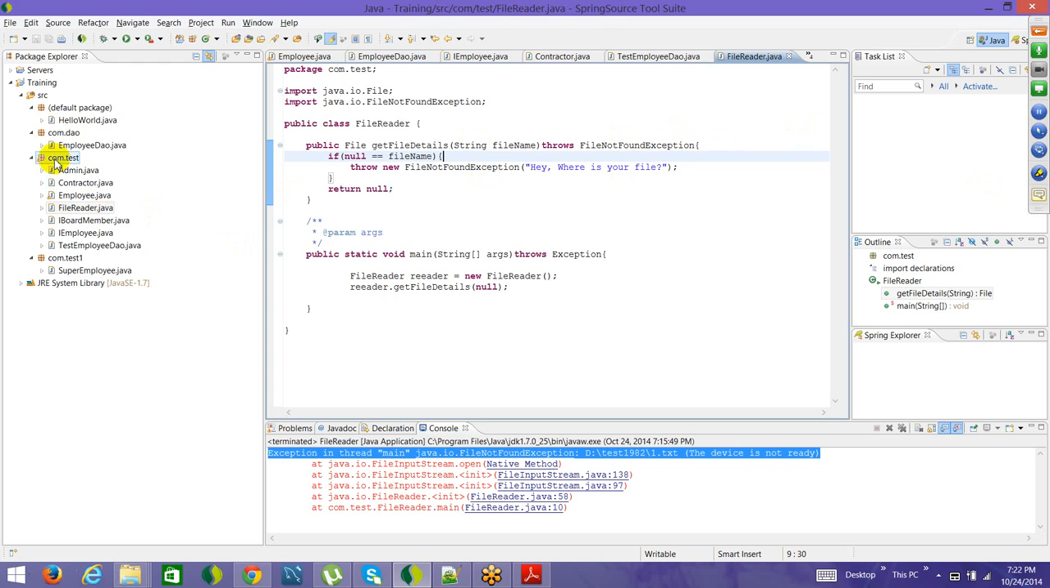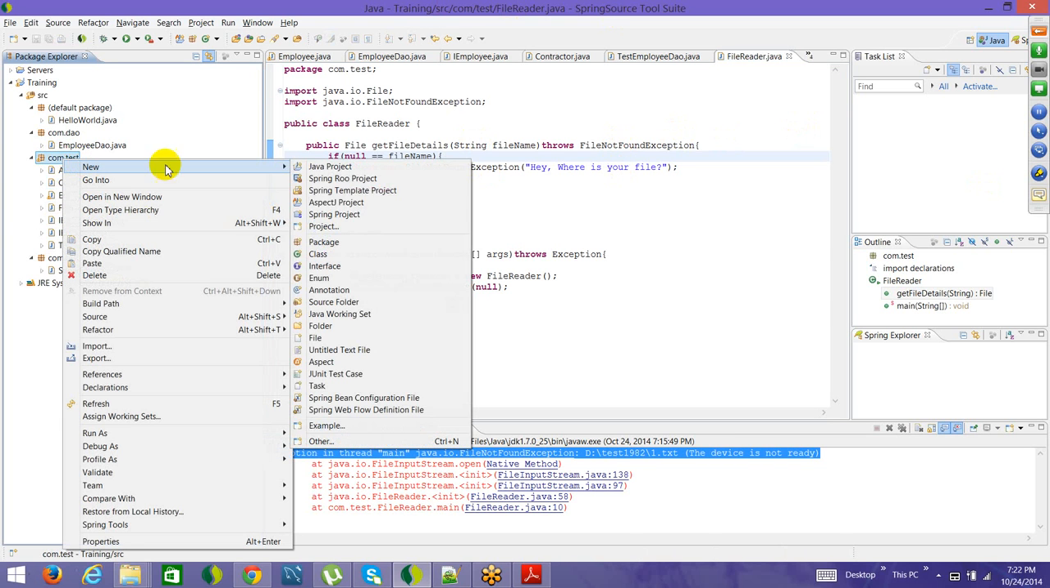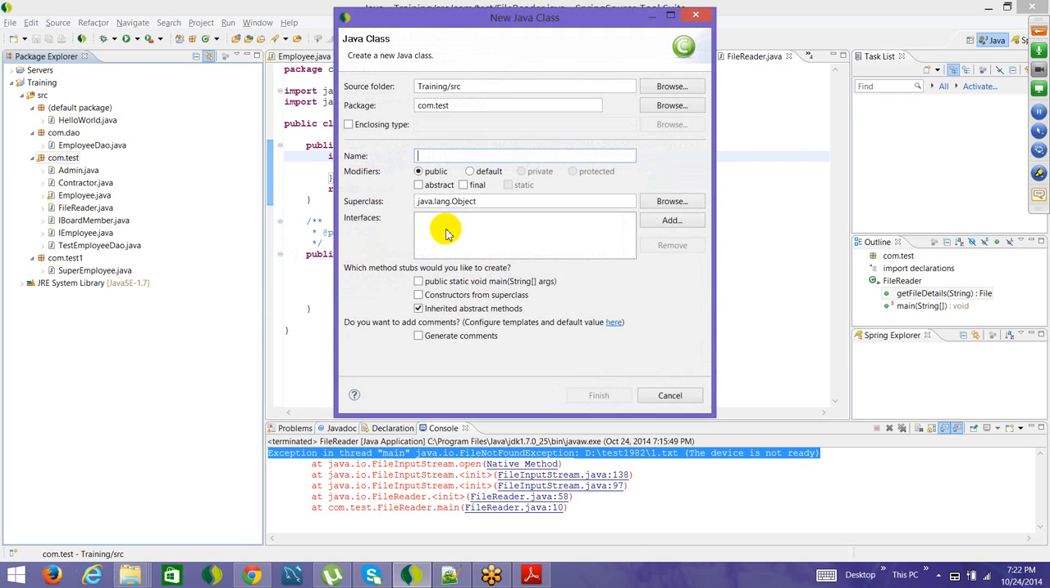So how to do that? Say I go here and create a new class. I will write TrainingException, because this is my training application. So I create a new class, TrainingException.